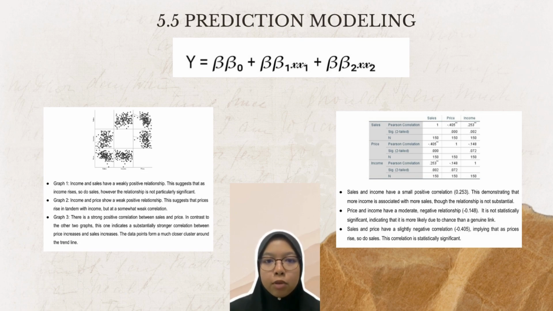Sale and income have a small positive correlation, 0.253. This demonstrates that more income is associated with more sale, though the relationship is not substantial. Price and income have a moderate negative relationship, negative 0.148. It is not statistically significant, indicating that it is more likely due to chance. Sale and price have a slightly negative correlation, negative 0.405, implying that as price rises, so do sale. This correlation is statistically significant.